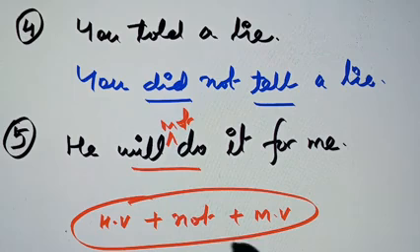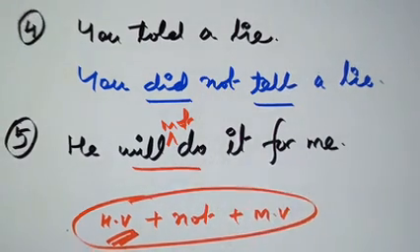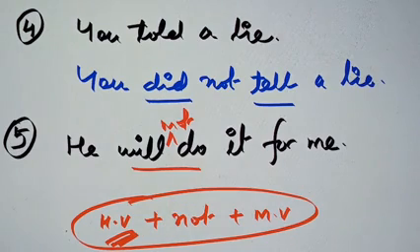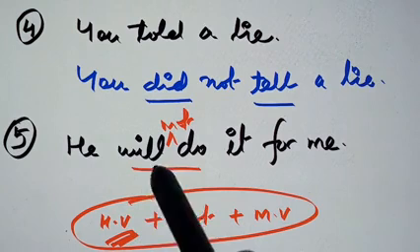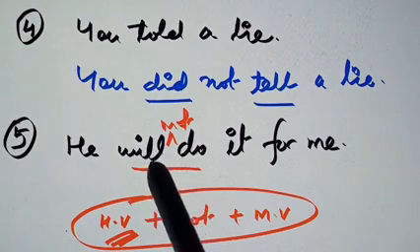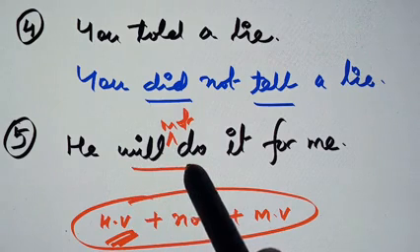In present indefinite and past indefinite sentences these helping verbs are not visible, that's why we have to use do, did there. Now in such sentences where the helping verb is visible, we just place not between the helping verb and the main verb.